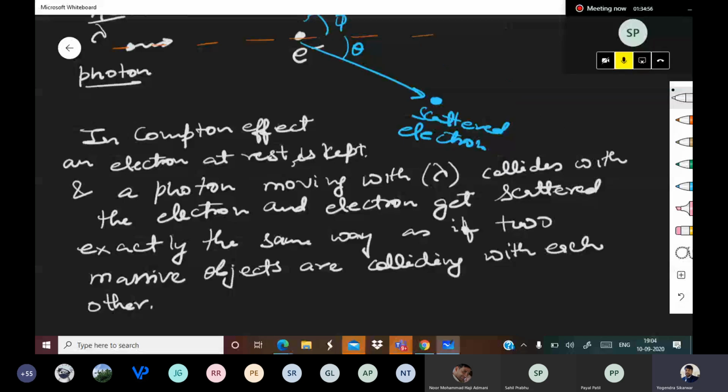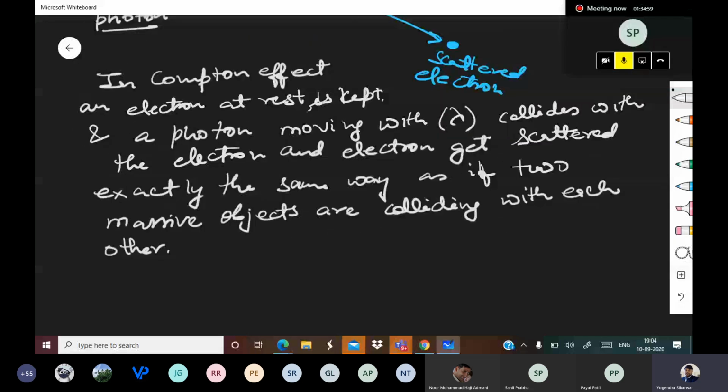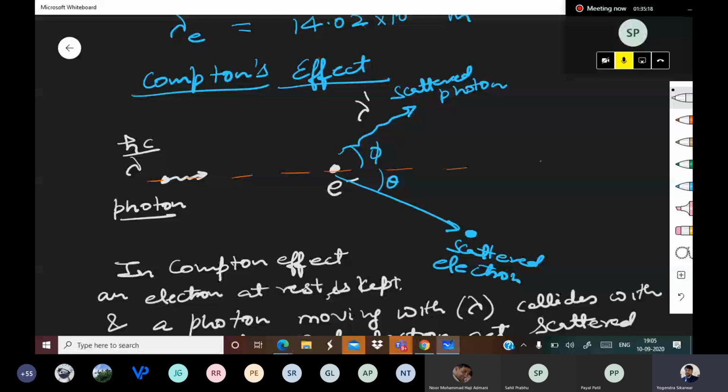Now pay attention. Lambda dash minus lambda is equal to, this is lambda dash and this is lambda, sorry.